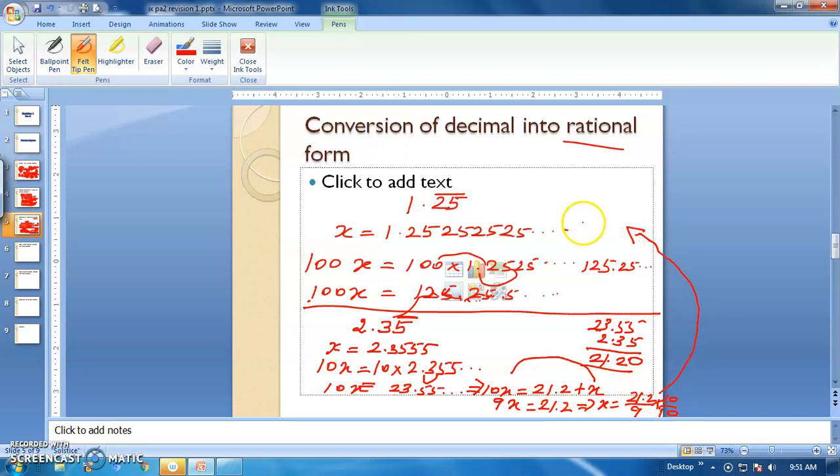So now it will become 212 divided by 90. This is the rational form of the number 2.35 bar. So that is the procedure to convert a decimal number into a rational form.